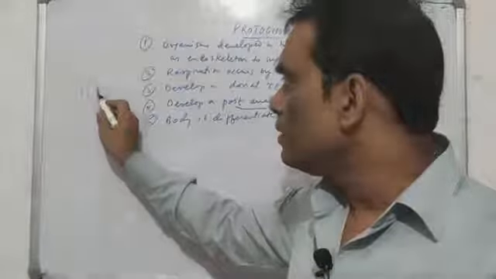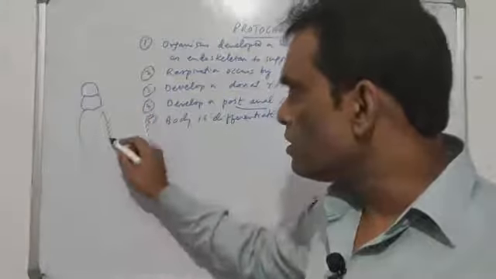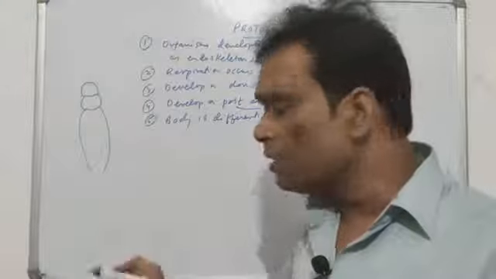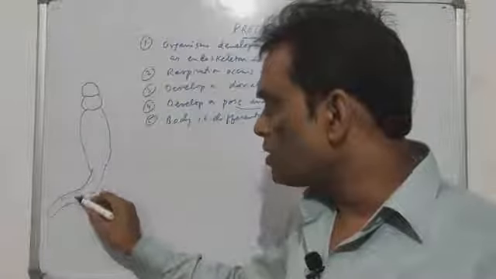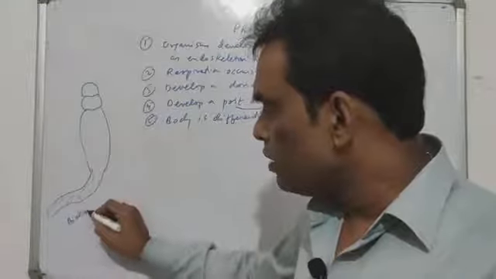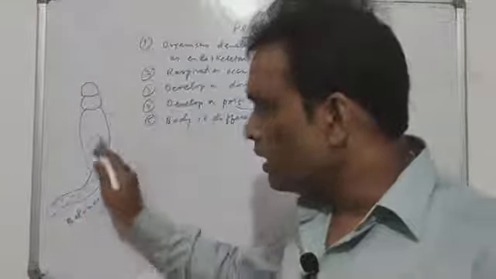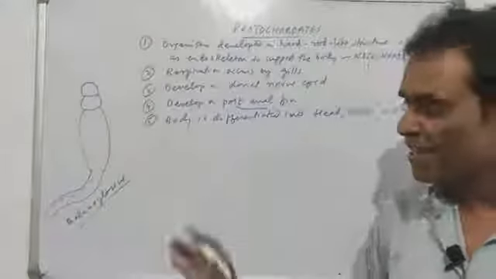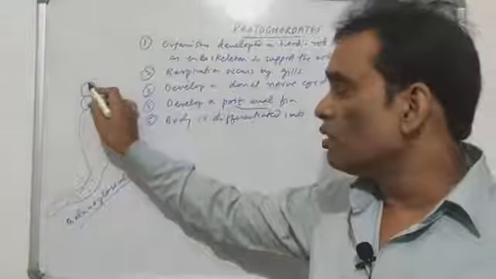There is a head, and from the head there is a collar, and then the body structures, the internal organs are there, and at the end there is a flat anal fin-like structure which helps in the movement. You can see the example given, that is called balanoglossus. The diagram is not more important, it is just a rough diagram, don't go with that. But the head is there with sense organs.